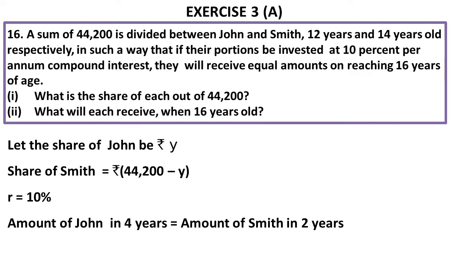in 2 years. Try to understand this point a little bit clearly, children. At present, John is 12 years and Smith is 14 years. By the time they attain 16 years, it is after 4 years for John and 2 years for Smith. So by this time the amount of John and the amount of Smith will be equal. The 44,200 is divided, and John's share is invested for 4 years and Smith's for 2 years.